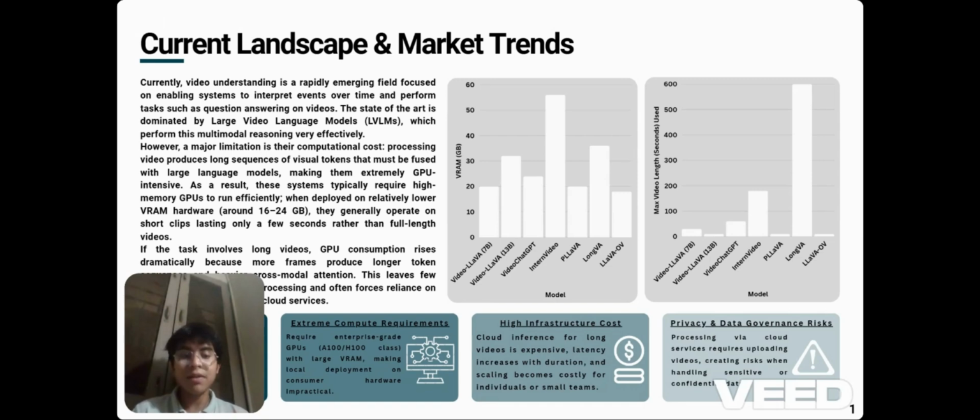To get around this hardware bottleneck, developers are forced to rely on cloud inference, but that introduces high infrastructure costs, scaling issues, and severe data privacy risks since you have to upload your video to an external server. This is exactly why I built gUrrT.